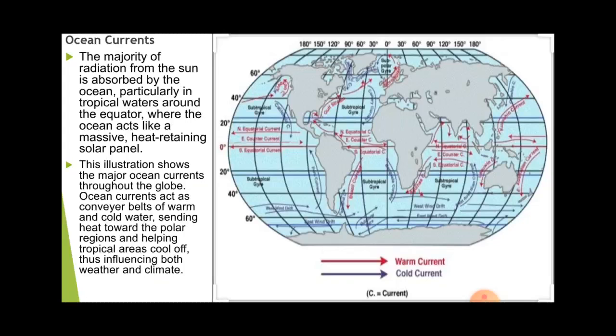Let us see by the points. The majority of radiation from the sun is absorbed by the ocean, particularly in the tropical waters around the equator, where the ocean acts like a massive, heat-retaining solar panel. So in the equatorial region, the temperature is more. Because of that, it makes the current warm, and the warm current moves toward the cold and the cold current moves toward the warm areas. You can see the picture of the currents that I had explained: the colder regions are warmed by the warm current, and the warm areas are cooled by the cold current.